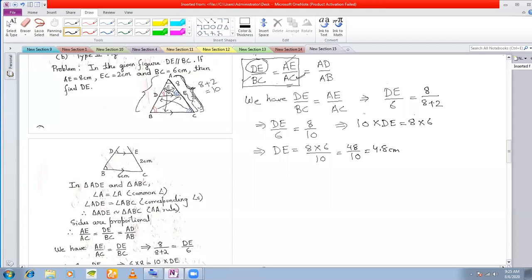You understood which equality to take. There are 3 equalities. You have to take any 2 equalities based on what is given to you. Okay, so you just mark with a pencil what all is given, and then you proceed to take your equalities. Any questions? No, sir.